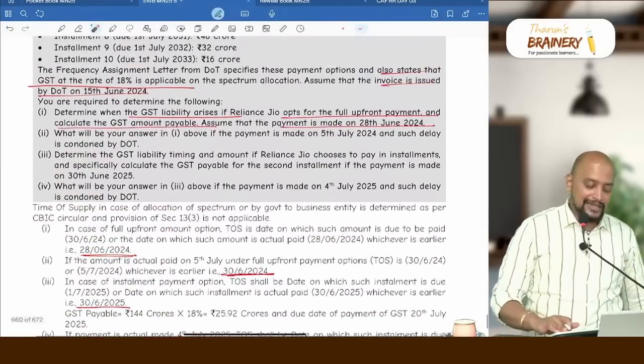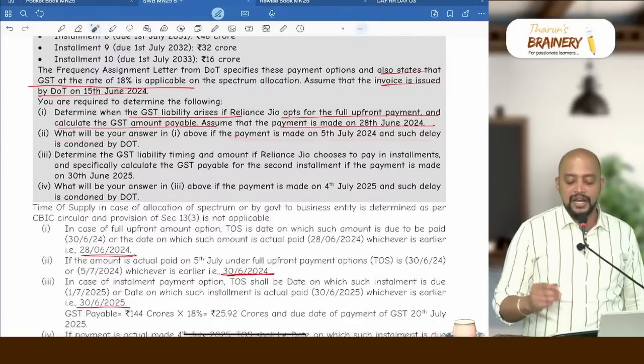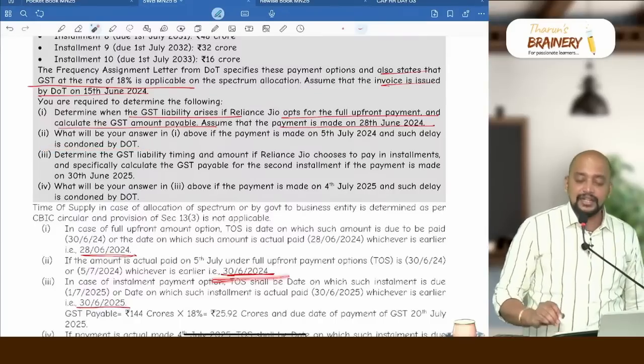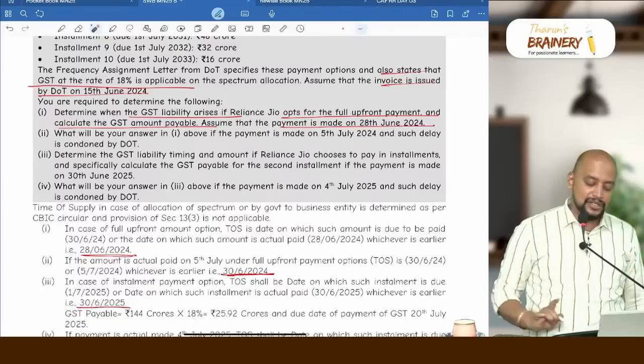That's it. Then second, what will be your answer in one above if the payment is made on 5th July and such delay is condoned? Then 30th June. 30th June or 5th July, whichever is earlier will be 30th June.